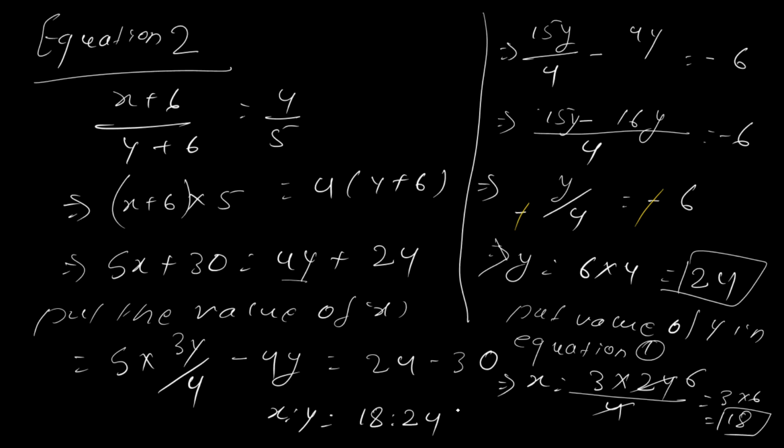Option number C. Right sir. यहाँ तक सबको समझ में आया? आया sir. Now we'll do 28.